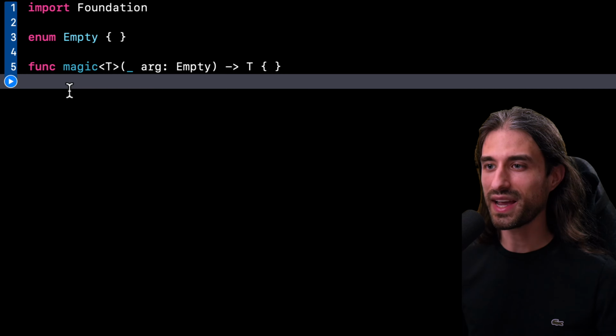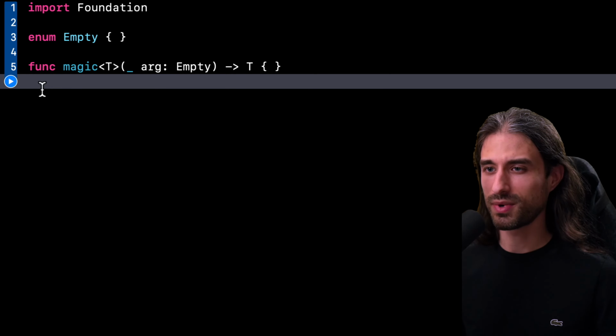And so the question I now want to ask you is, do you think this code will build or not? At first glance, it seems the answer is pretty obvious. That function says in its signature that it returns a value of type T, but inside the body it doesn't return anything, so it would stand to reason that this code should not build. But on the other hand, the argument I pass to the function is so weird, it's an enum with absolutely no cases, that maybe this could also have an impact on whether or not the compiler will accept that code.